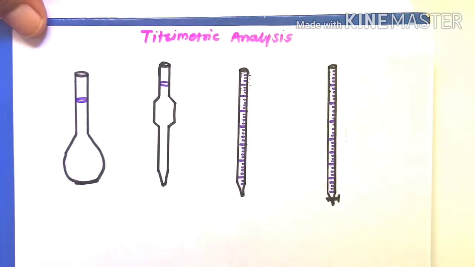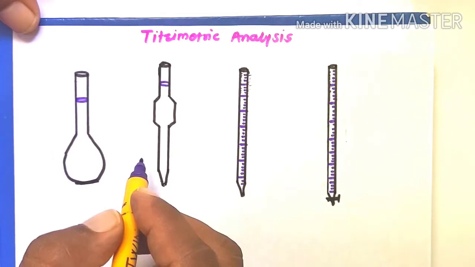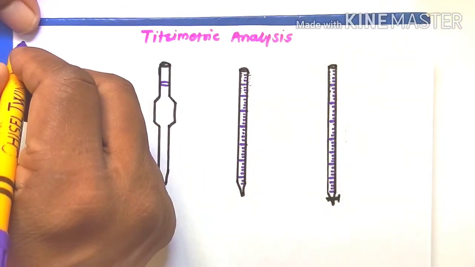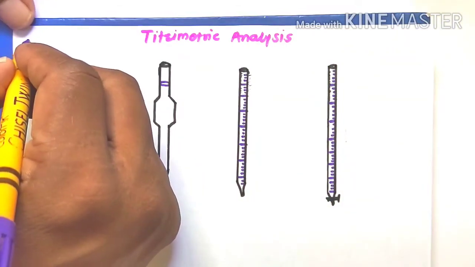The titrimetric analysis we can carry out by using different types of glasswares. Now here we require volumetric glasswares as well as standard solutions. These are the two important requirements.